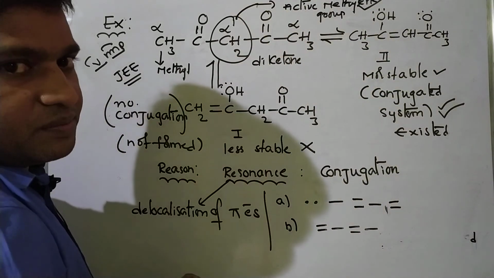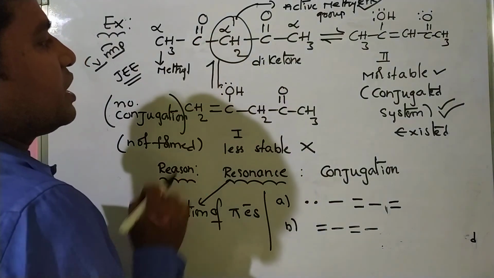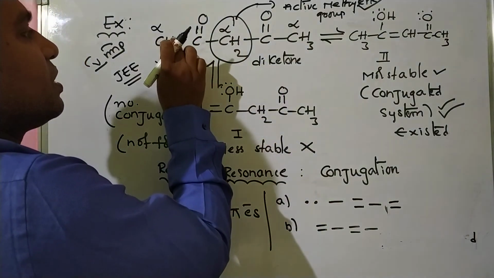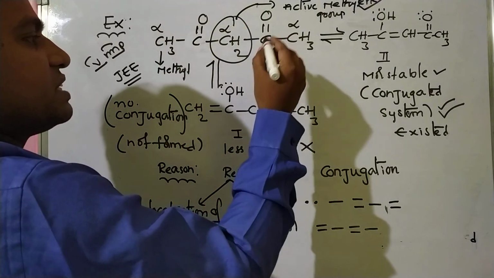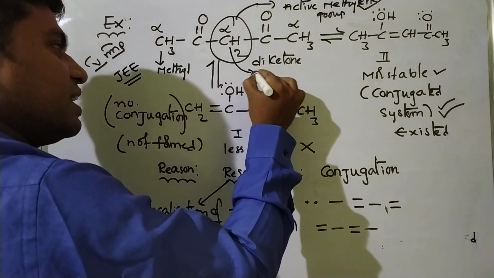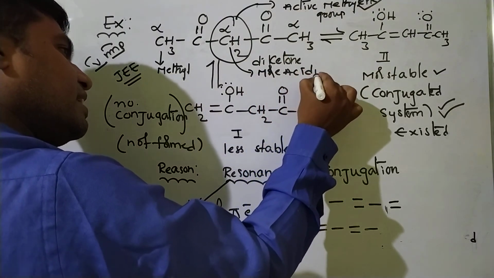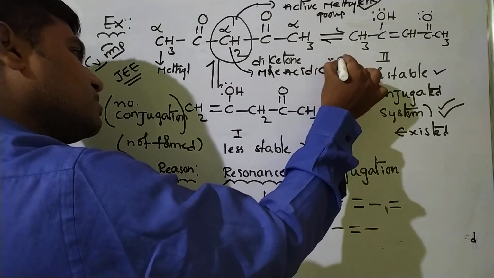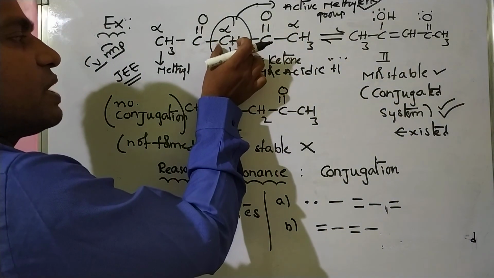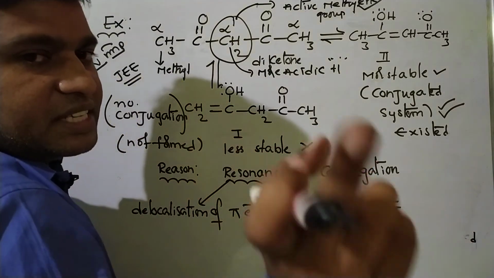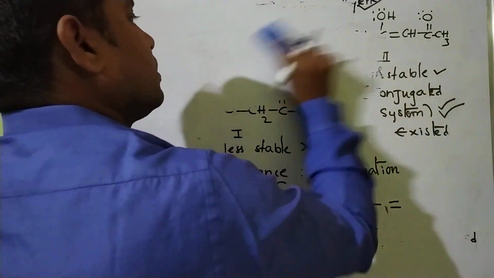That is one reason. So these hydrogens are more acidic compared to the hydrogens from the methyl group. That's why these hydrogens will participate in tautomerism. That is reason number 2. I think you better understood.